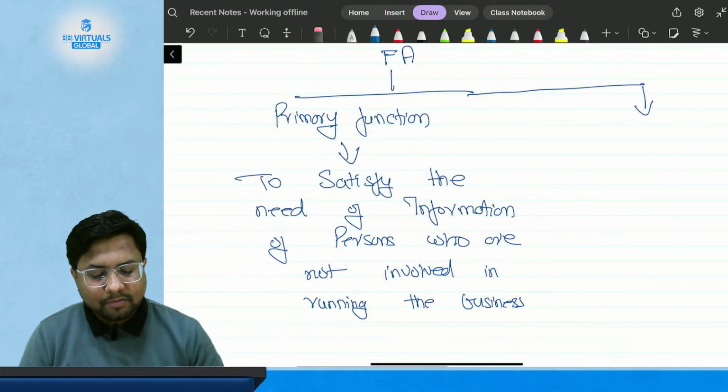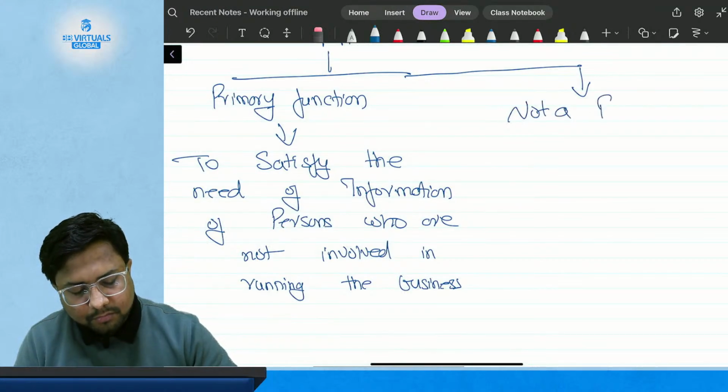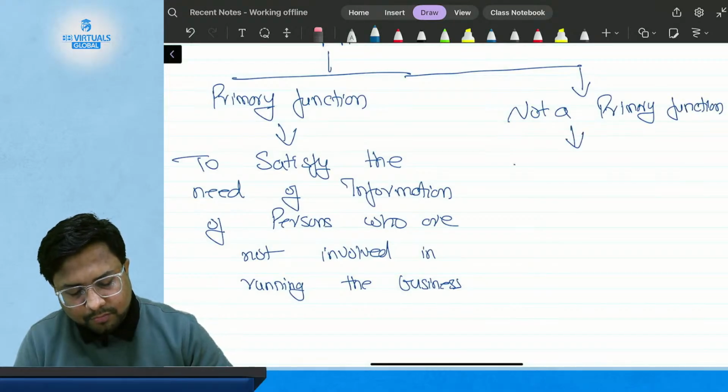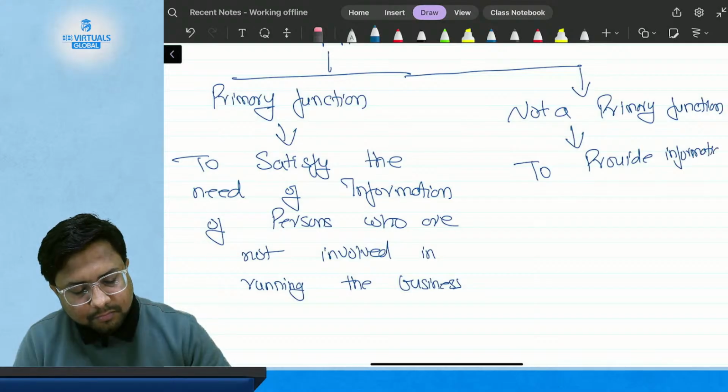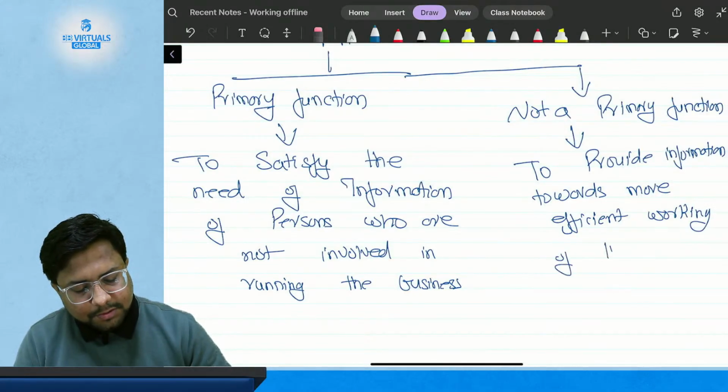What is not their primary function? To provide information towards more efficient working of the business.